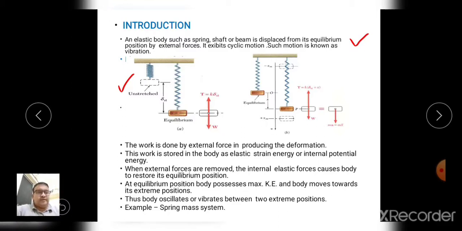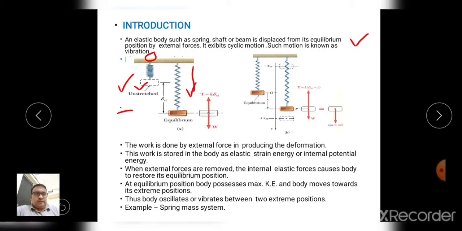So let's see what vibration is with an example. Friends, in this diagram you can see the spring is attached to a fixed support. When we attach a mass to the spring, what will happen? The spring will elongate in the downward direction when the mass is attached to it.